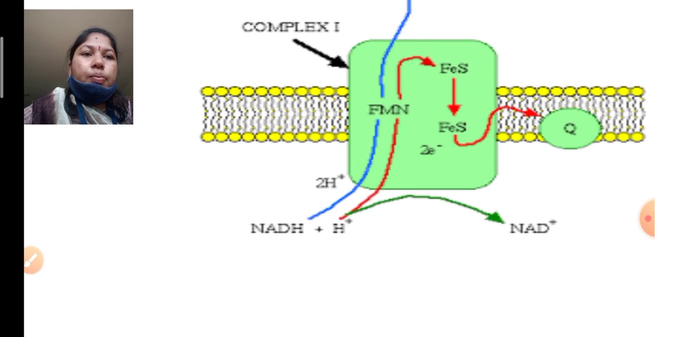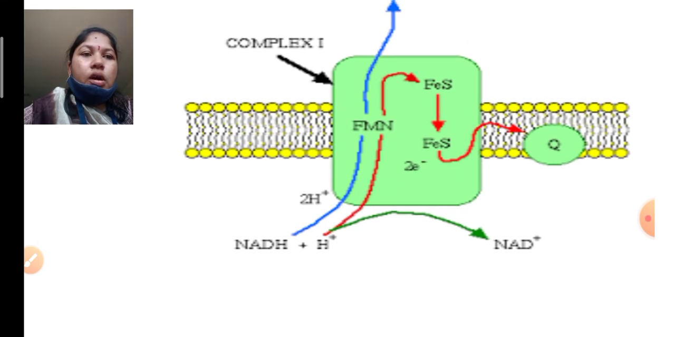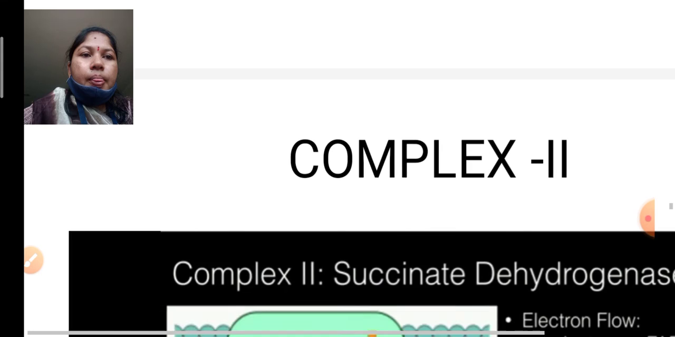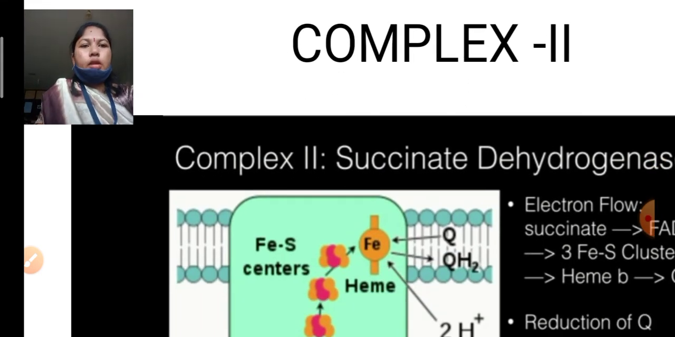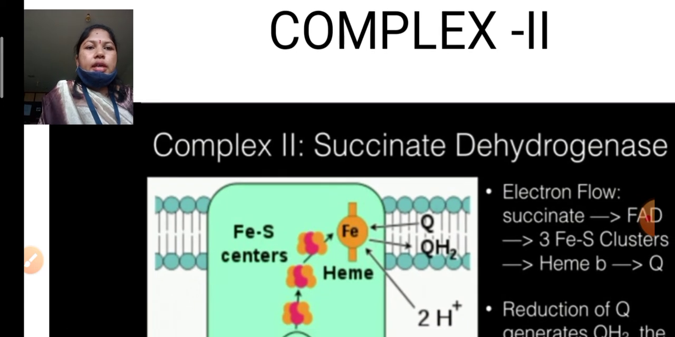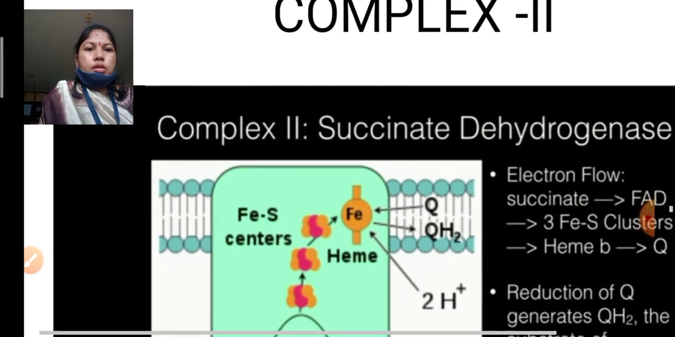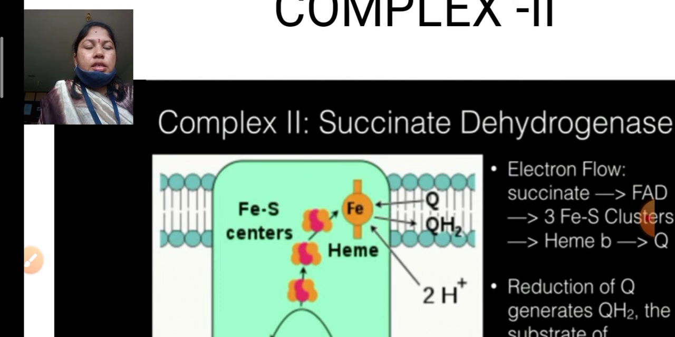This is the complete complex structure, showing how the electrons are passed from NADH2 to ubiquinone. Ubiquinone is the complete reduction form. Complex 2 is succinate dehydrogenase. In the Krebs cycle, succinate is converted to fumaric acid, producing FADH2.